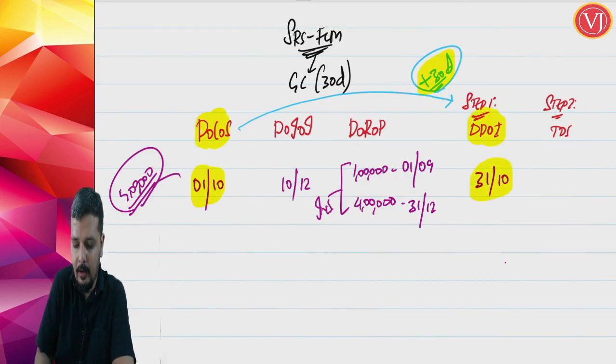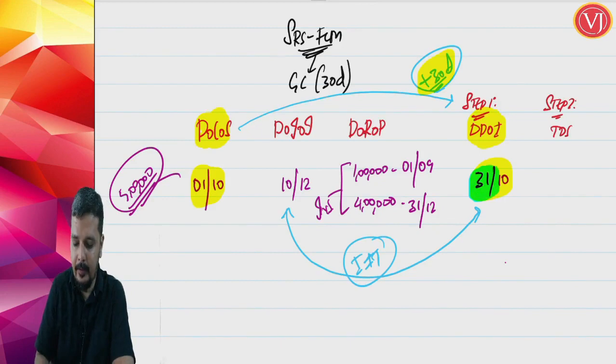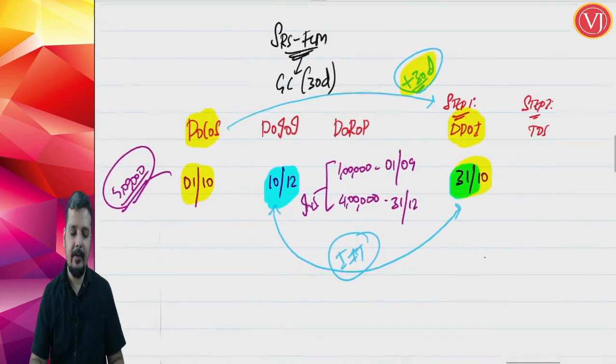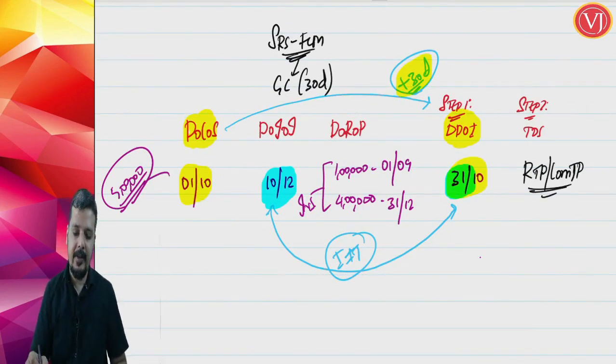Now compare this with your actual date of invoice. It is very clear that the invoice is not raised in time. Why? Your due date of invoice is 31st of October, but you have raised the invoice on 10th of December. Even if it is 10th of November, it is not raised in time. Now when invoice is not raised in time, whether you are talking about a regular taxable person or composition taxable person, the answer will remain the same. What is the answer if invoice is not raised in time?